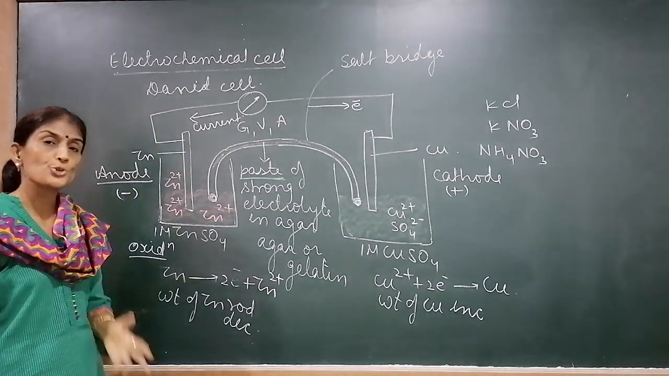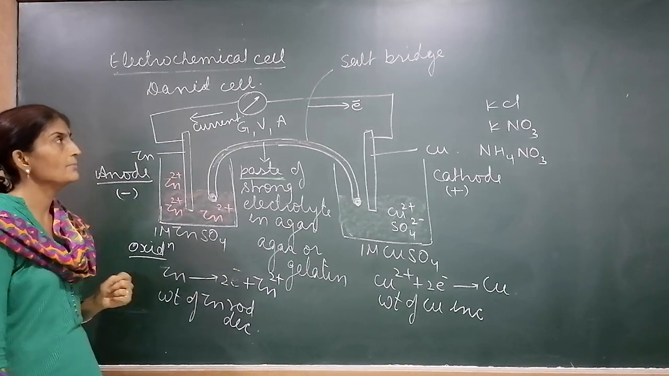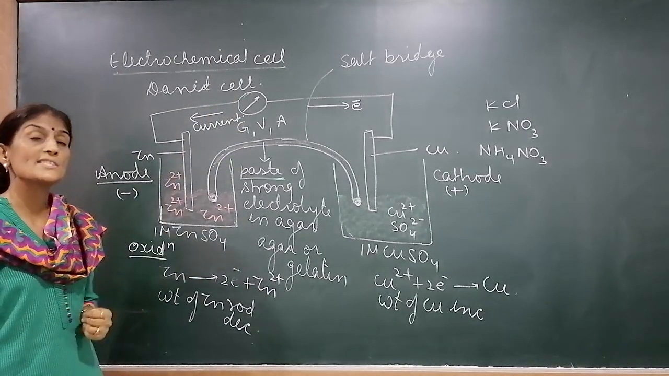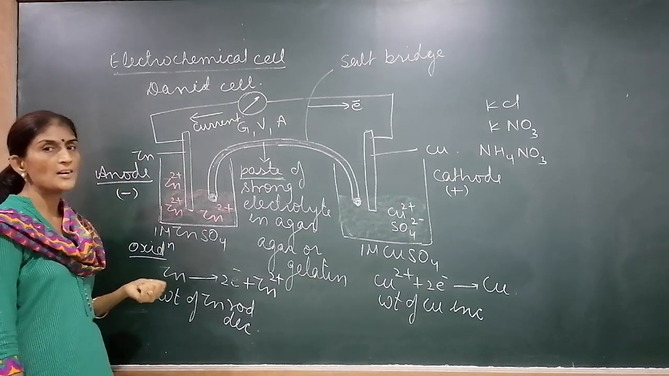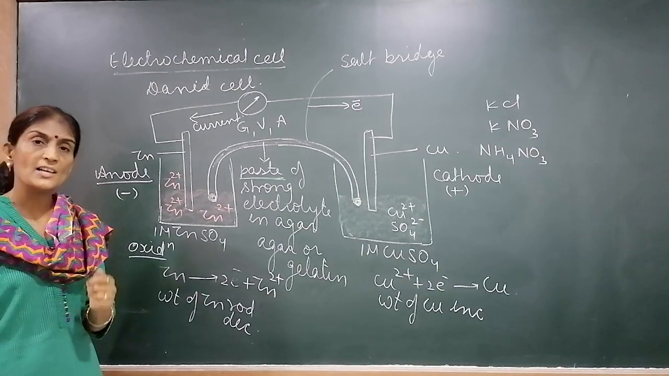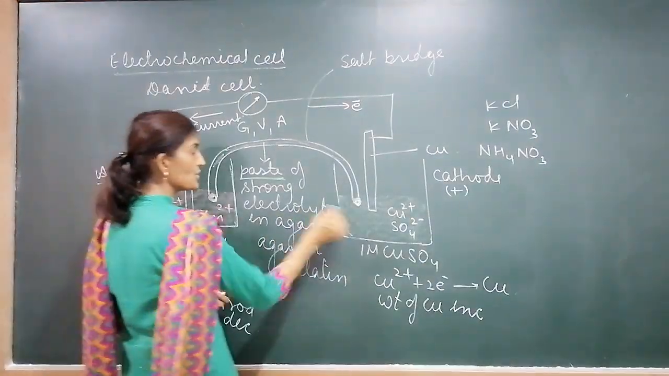Deflection in the galvanometer shows that electricity is flowing. After some time, we can see that the galvanometer reading becomes 0 again. This flow of current will stop. Why will the flow of current stop? What is the role of this salt bridge? The flow of current will stop because the solutions become charged.